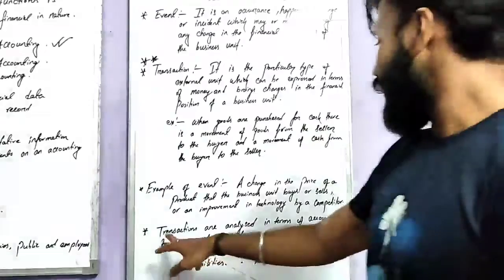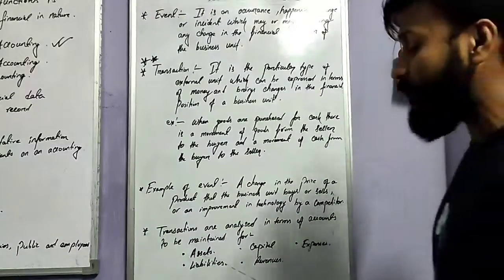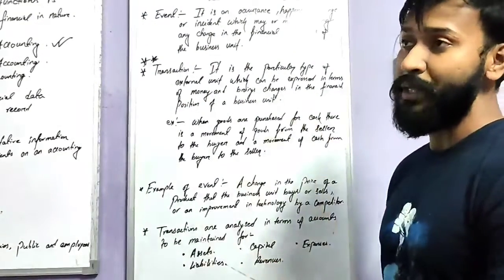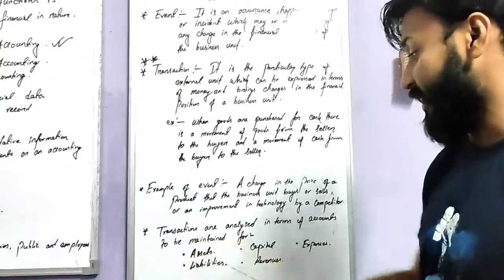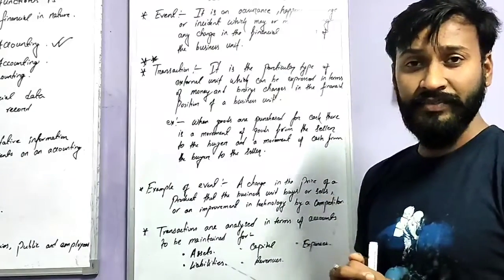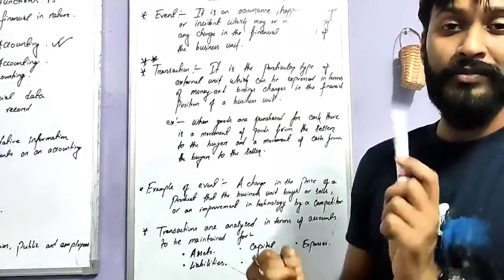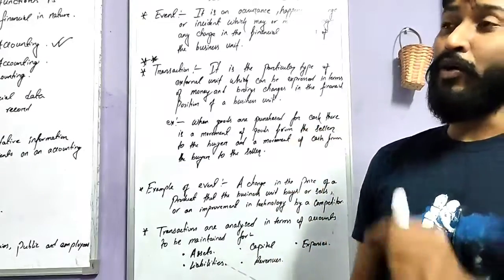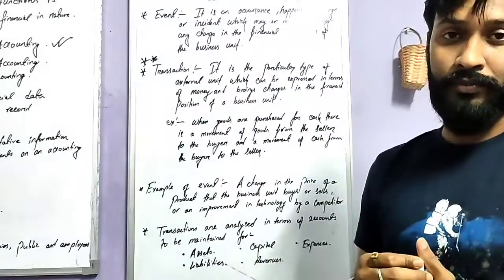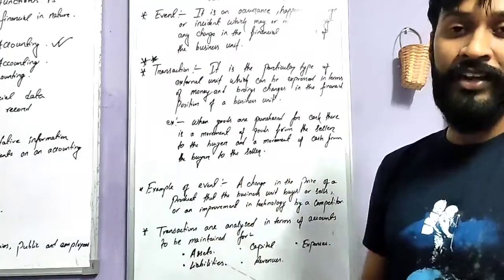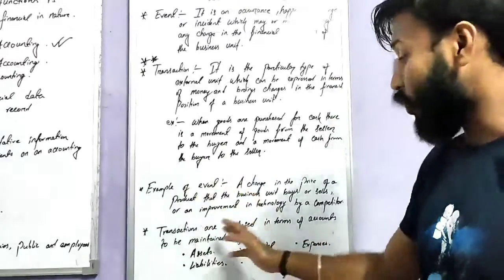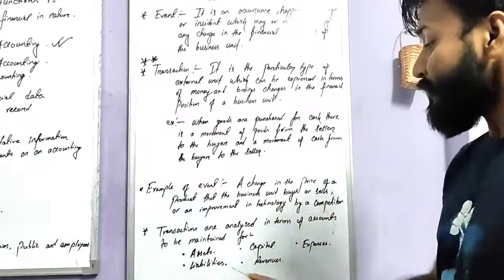So last topic है क्या? Transactions are analyzed in terms of accounts to be maintained for assets, liabilities, capital, revenue and expenses. So we will be using these transactions in these cases. In assets, if we purchase any kind of assets, means what? Building, machinery, land. Assets are those things which you will use for more than 1 year. Land, building, machinery, these are all assets. I'll be discussing this topic later on.